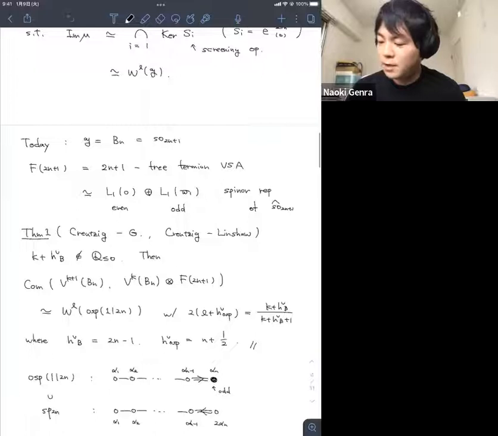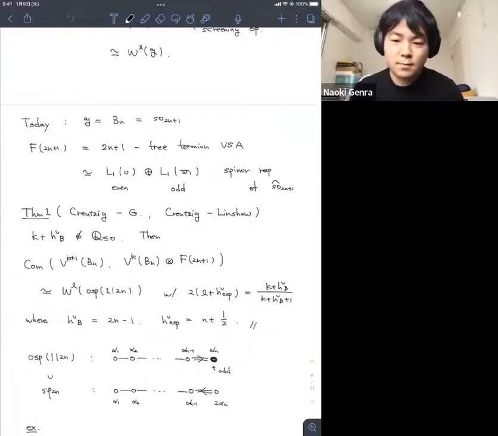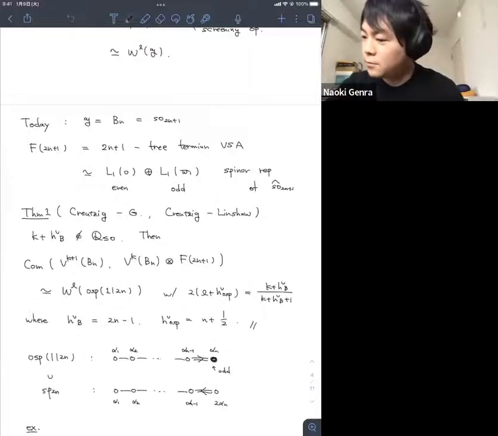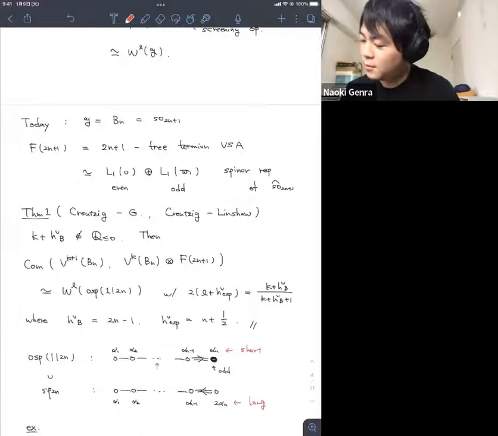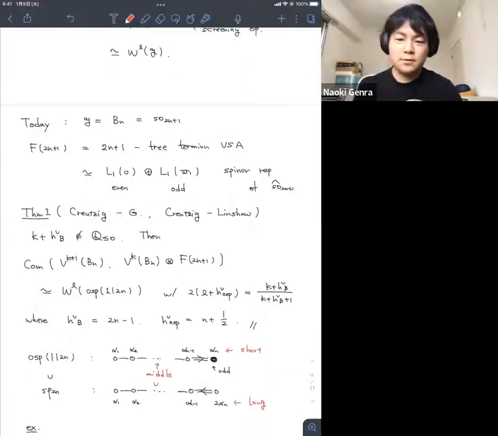The even part looks the same for alpha_1 to alpha_{n-1}, but the long root corresponds to 2 alpha_n. So this alpha_n is a short root in osp(1|2n), and this 2 alpha_n is a long root, and the other one is a middle one. The structure of osp(1|2n) looks like this anyway. It is a mixture of B type and C type.